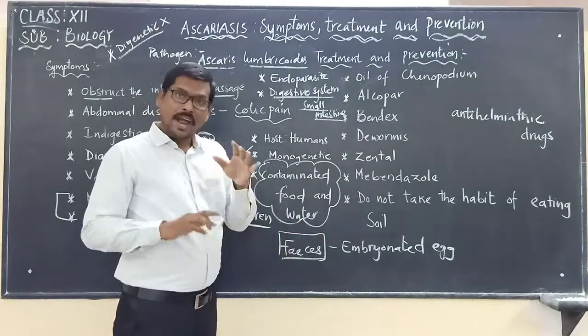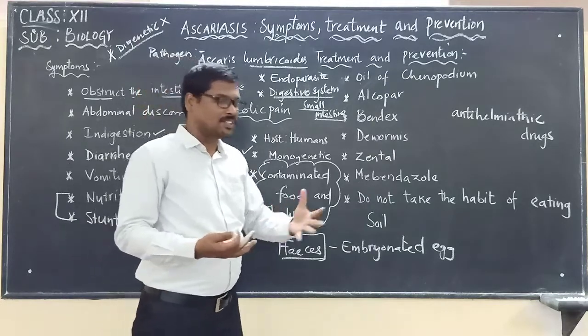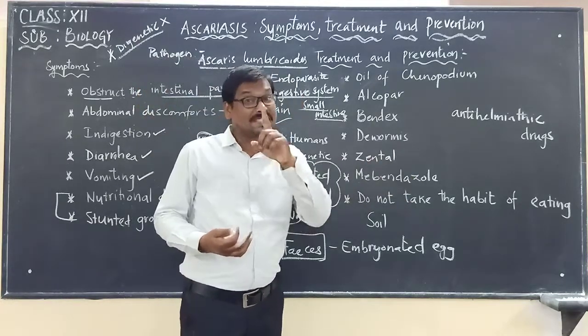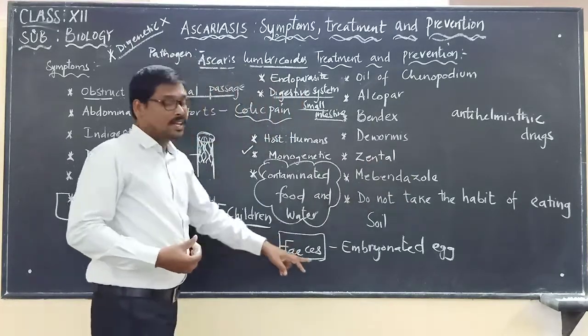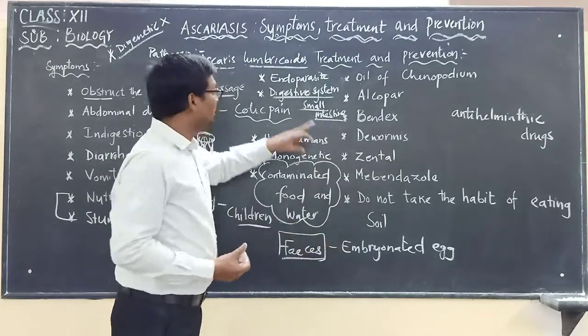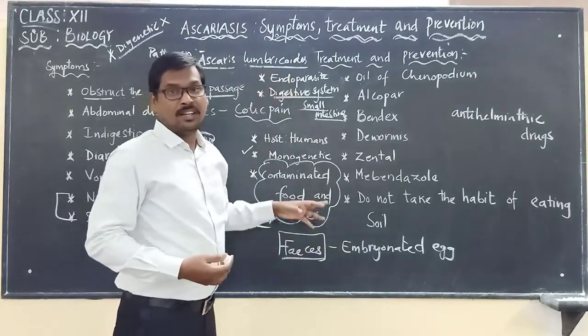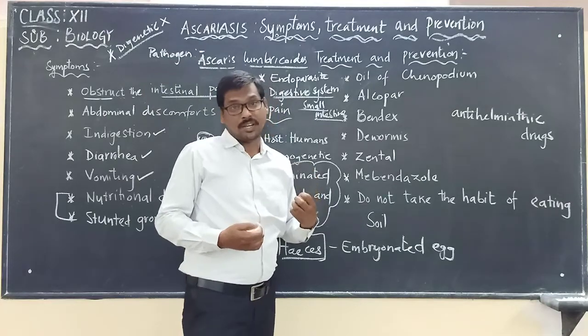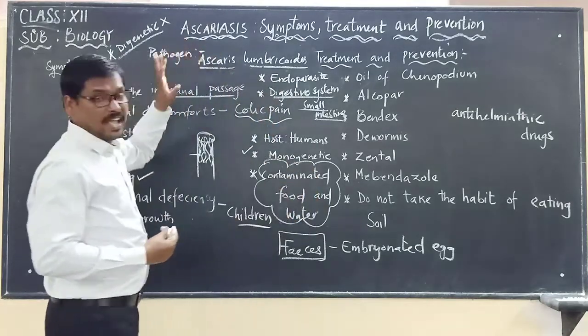That is one way. Otherwise, children playing in soil contaminated with the embryonated eggs of Ascaris lumbricoides may suffer from this disease.